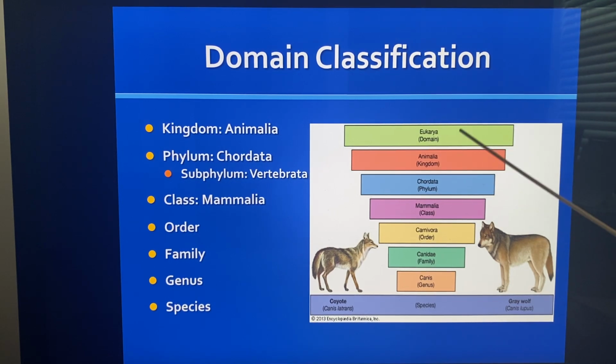Well, we're not going to talk about that, but we know the domain is first, and then we have the animal and the plant kingdom. Then we go down from here. So I always remember kingdom, phylum, class, order, family, genus, species. Very important to know the classification from the domain down to the species.